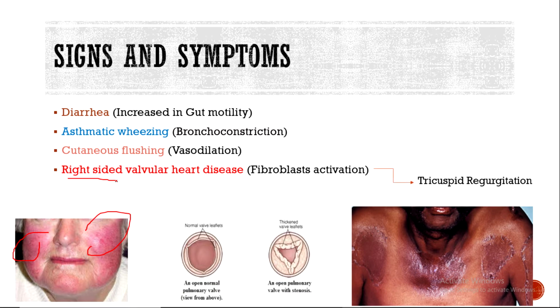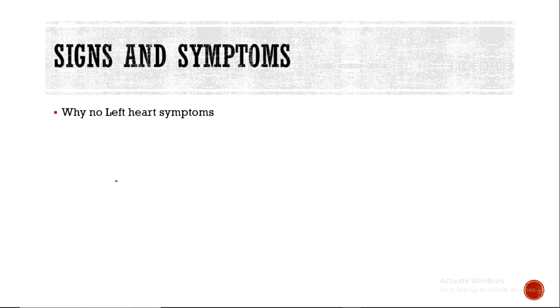now the right-sided valvular heart disease can present either by tricuspid regurgitation or pulmonary stenosis, and you have to understand that both of these conditions are right-sided and not left-sided, and we're gonna illustrate it in a minute. And we can have pellagra, which is vitamin B3 deficiency, and we will tell you why in a minute. Now, the question is why it is right-sided heart symptoms, why there are no left-sided heart symptoms.